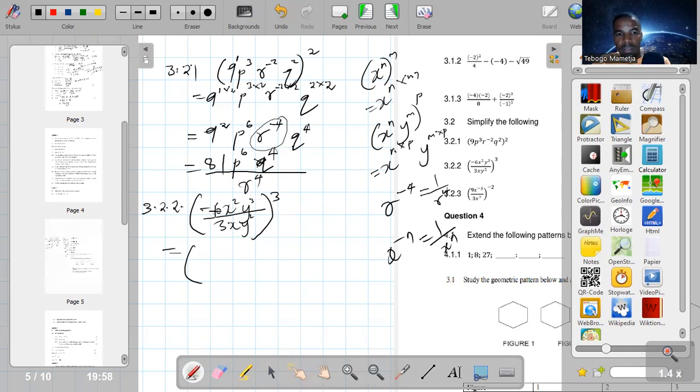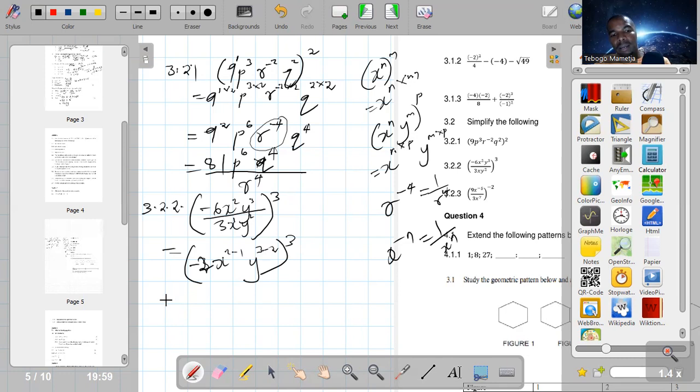This one is negative 6 divided by 3. We know negative 6 divided by 3 is negative 2. Then x squared divided by x to the power of 1. Same bases, you subtract exponents. So it's going to be x to the power of 2 minus 1. There's an exponent of 1 there, invisible 1. And this is y to the power of 3 minus 2. They have the same bases, so you must subtract the exponents, all raised to the power of 3.